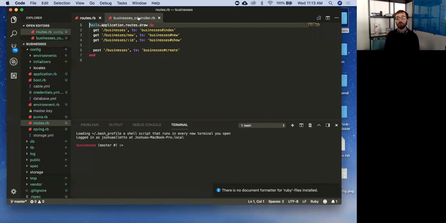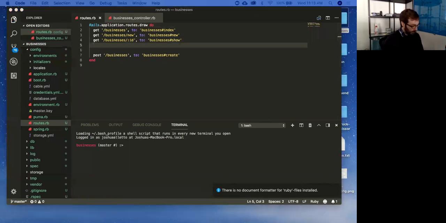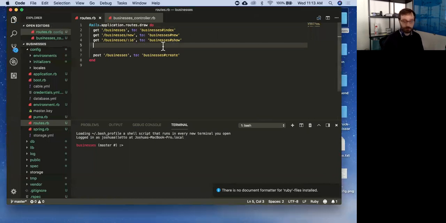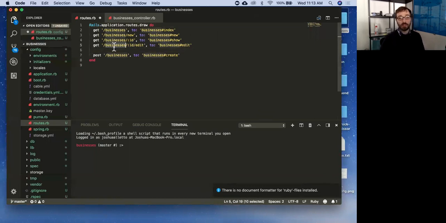So we need two routes to accomplish this. First, we need to get the form. So it's similar to the new, but we also need to know what resource we want to update. So that's why our route will look like this. We are making a GET request to businesses.